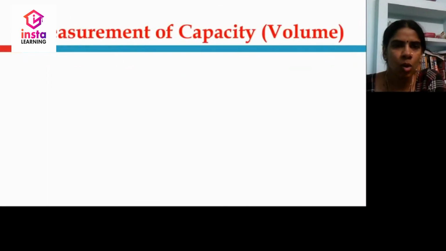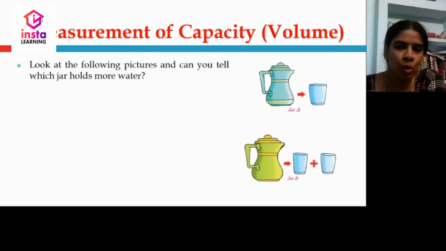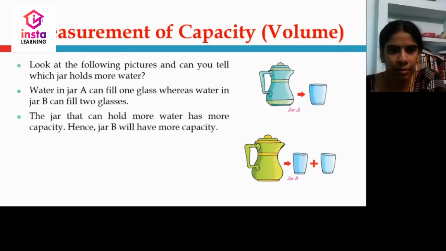Let us discuss how we measure the volume or capacity. Look at the following pictures. Can you tell me which jar holds more water? Yes, water in jar A can fill only one glass, while water in jar B can fill two glasses. This is because the jar that can hold more water will have more capacity. Therefore, jar B will have more capacity.